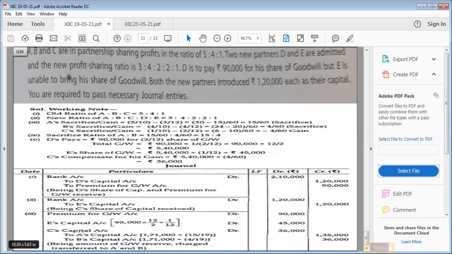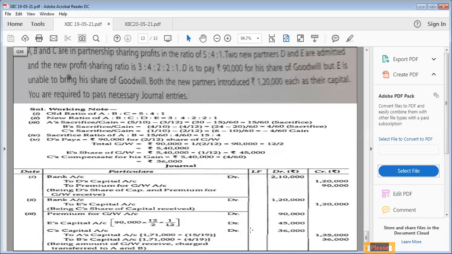Why do we write down the word capital here? Because C was an old partner and his capital was already there in the firm. We will cut from his capital. C's capital account debited 36,000. Add all three, whatever will be the total sum, multiplied by 15 upon 60, A will get, multiplied by 4 upon 60, B will get.